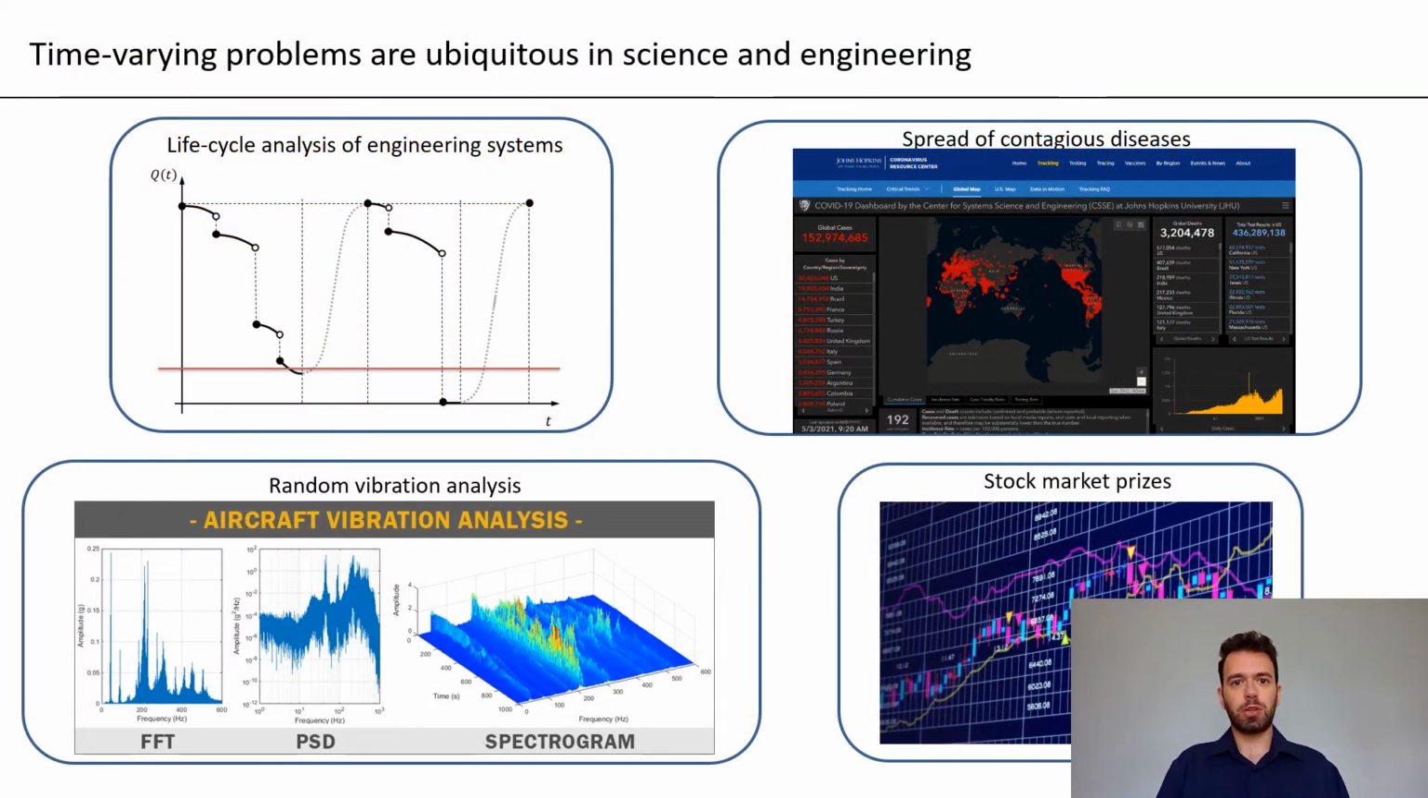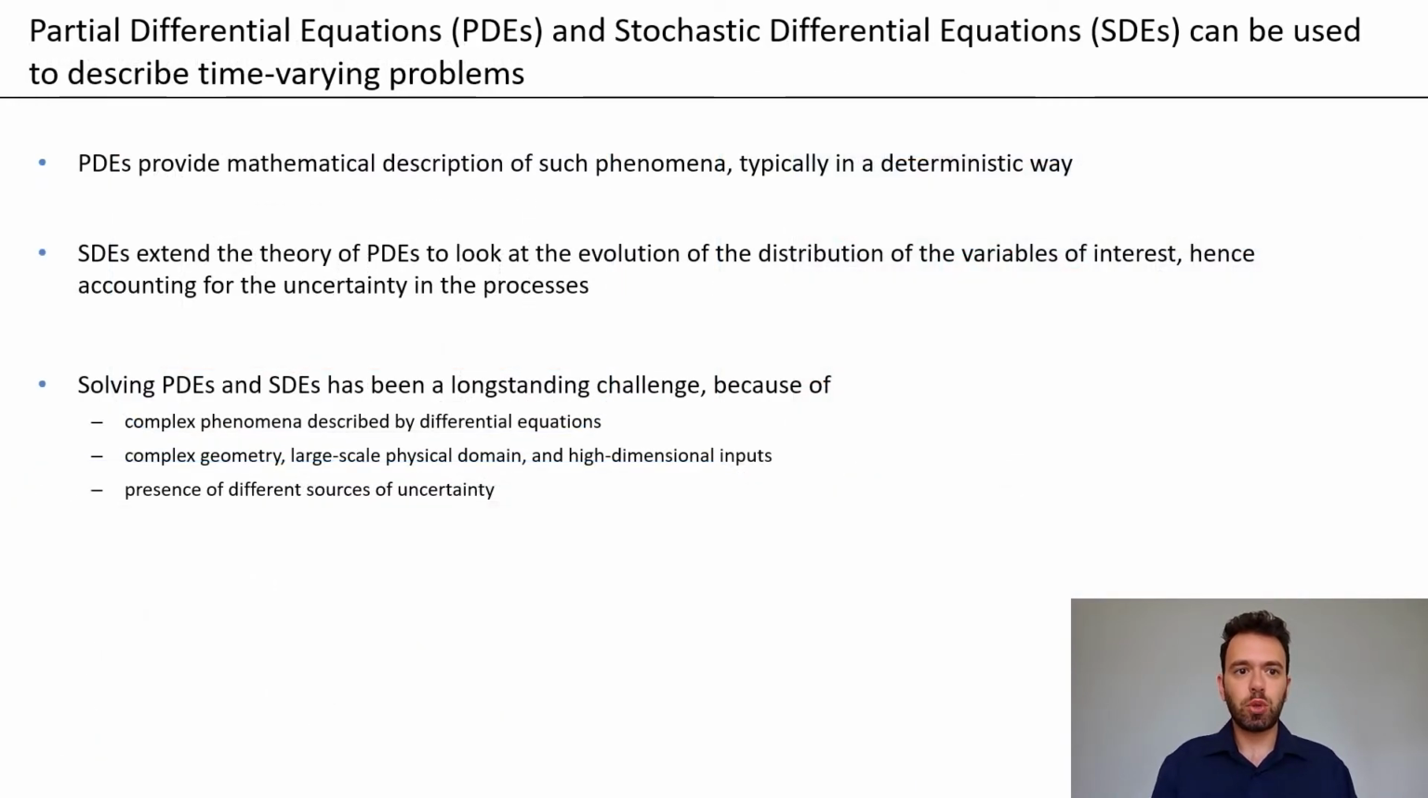Time-varying problems are ubiquitous in science and engineering. Think, for example, of the life cycle analysis of engineering systems or classical random vibration analysis. But we could even find this type of problems outside of engineering, for example, when we look at the spread of contagious diseases or at the stock market prices. To describe these time-varying problems, we typically use partial differential equations, PDEs, or stochastic differential equations, SDEs.